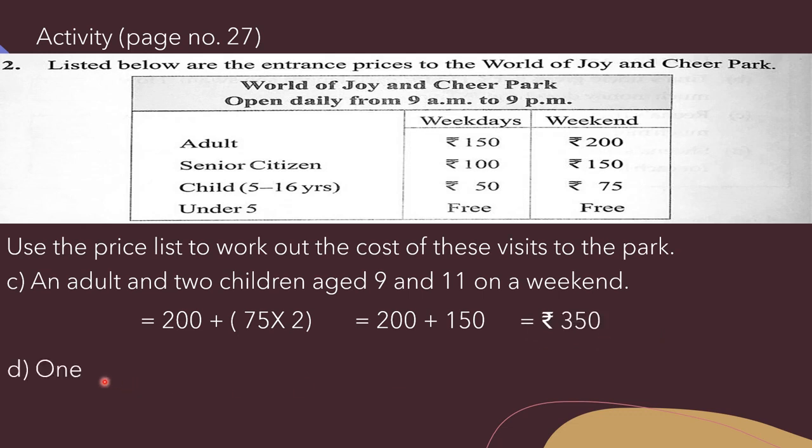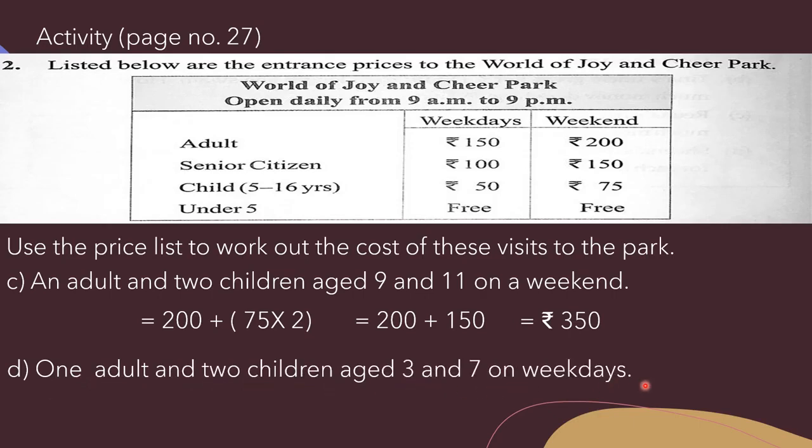Now in D part, it is given 1 adult and 2 children aged 3 and 7 on weekdays. So here we need to see the price list of weekdays. Okay, 1 adult means 150 rupees and 2 children aged 3 and 7. Price for age 3 is free, and for 7 it is rupees 50.